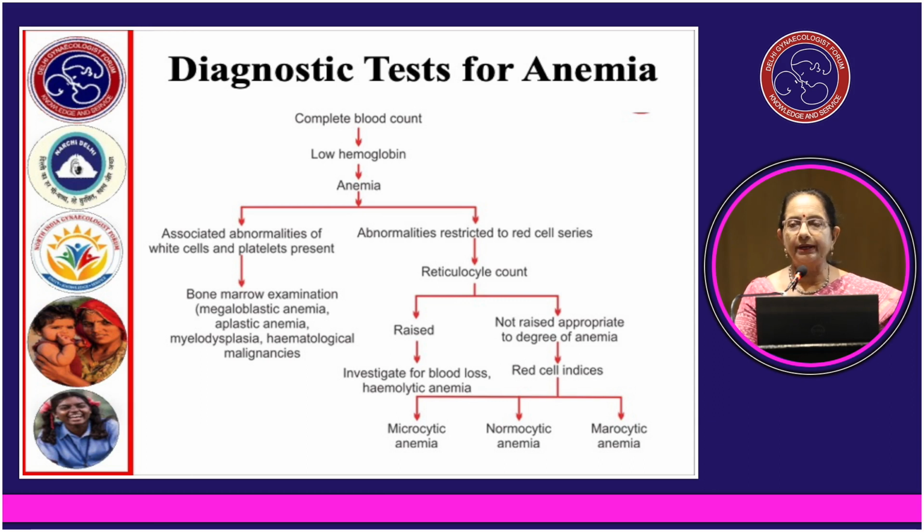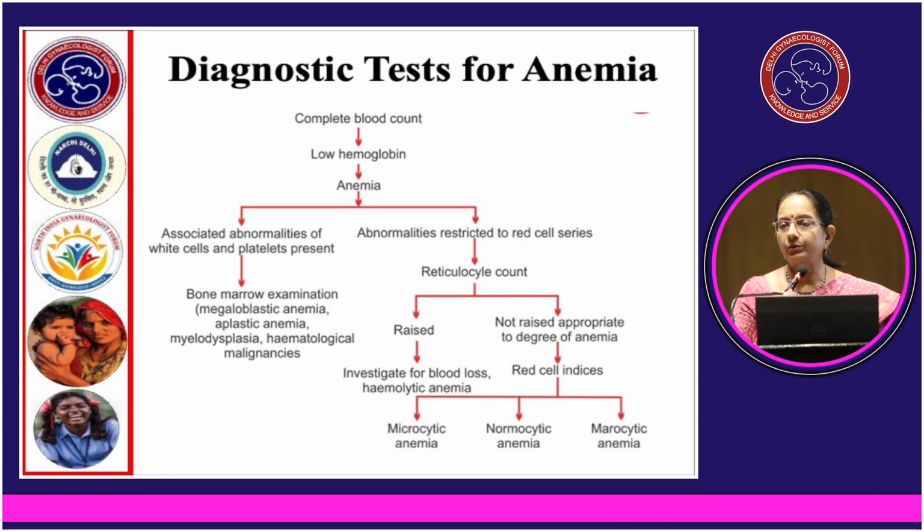Once we have diagnosed by the complete blood count that hemoglobin is low and we suspect that anemia is there, the further investigations are to be done. We have to see whether there are associated abnormalities of white blood cells or platelets. If associated abnormalities are present, then bone marrow examination is to be done. Bone marrow examination will tell us whether it is a megaloblastic anemia, aplastic anemia, myelodysplasia or hematological malignancies.